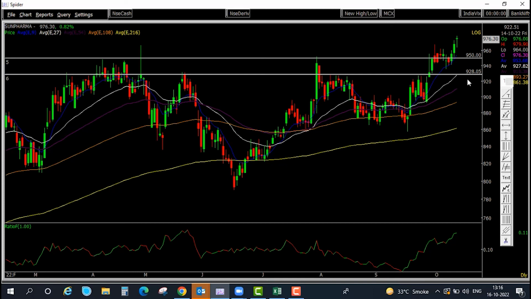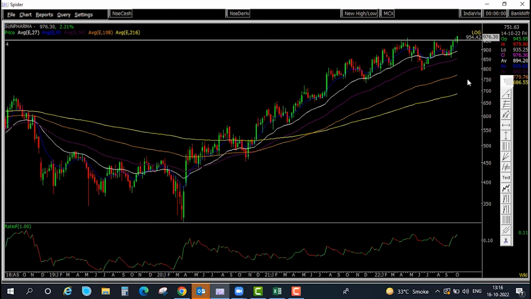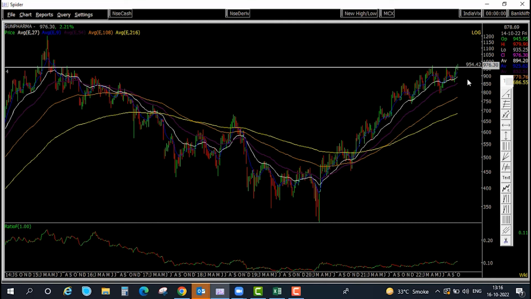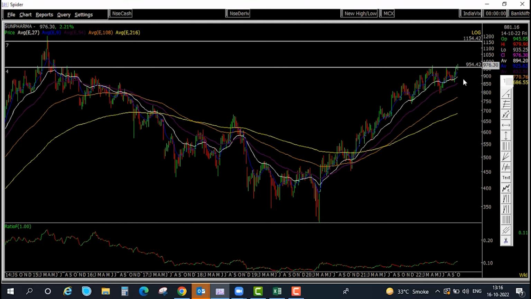And on the higher side, what can the target be? In earlier times, it had certain strong reactions. So this reaction has come from this particular point. If I take the middle point of this particular thing, this is the level that we have. So basically, the view can be formed like that. 975 to 950 can be the accumulation range. On the downside, 930 can be the stop loss, and on the higher side, 1150 to 60 can be the upside potential.